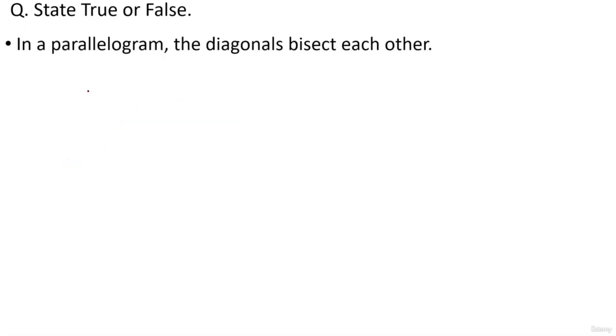So, straight true or false. The first question is, in a parallelogram, the diagonals bisect each other. I think it's false. No, it should be true. We studied this, right?